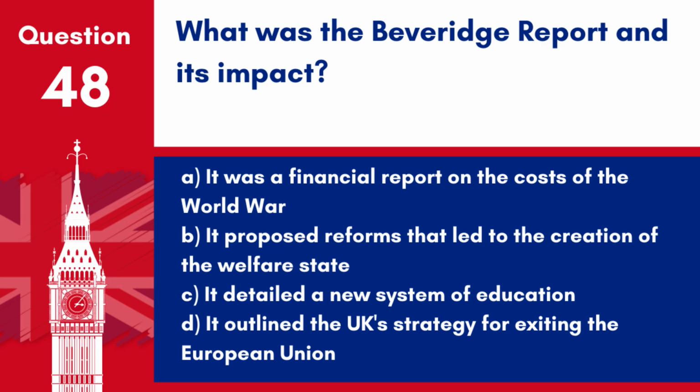A. It was a financial report on the costs of the World War. B. It proposed reforms that led to the creation of the welfare state. C. It detailed a new system of education. D. It outlined the UK's strategy for exiting the European Union.